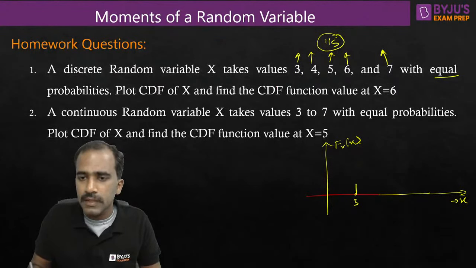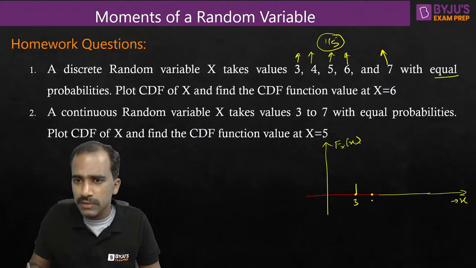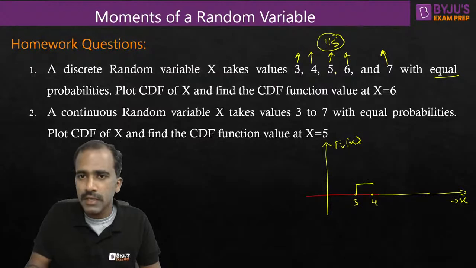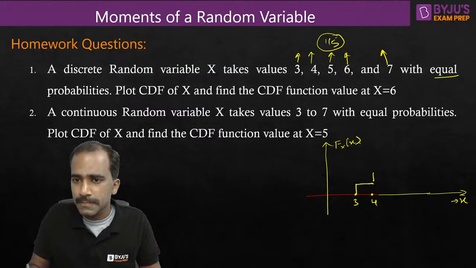Just after 3, till 4, there is no other number which has non-zero probability. So when certain numbers have zero probability, CDF will stay constant. Next, at 4, there is a non-zero probability 1 by 5, so CDF will accumulate that. This was 1 by 5, this will be 2 by 5. Next, from 4 to 5, there is no number which has non-zero probability, so it will stay constant till 5.